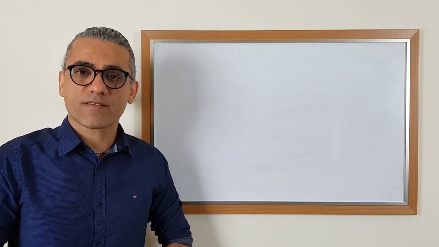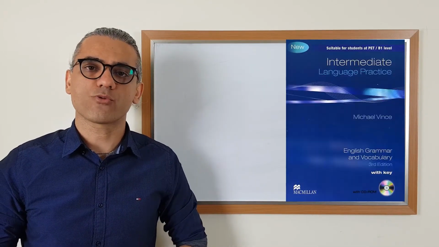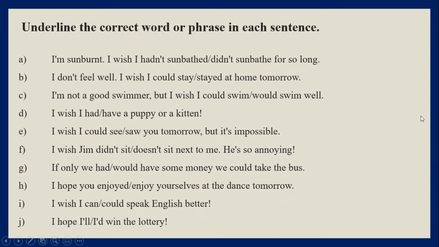Okay, let's do some exercises together. These exercises are again from the book Intermediate Language Practice. Let's begin. Okay, let's start with the exercises. Underline the correct word or phrase in each sentence.